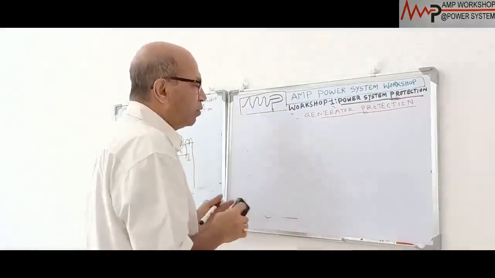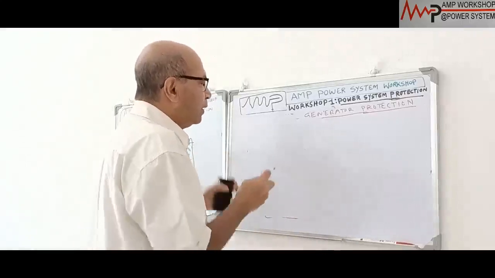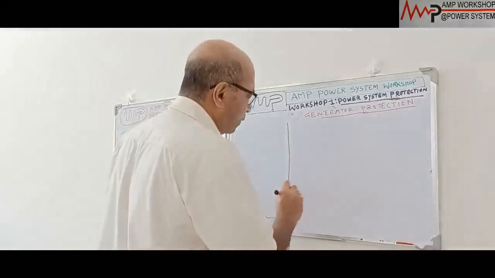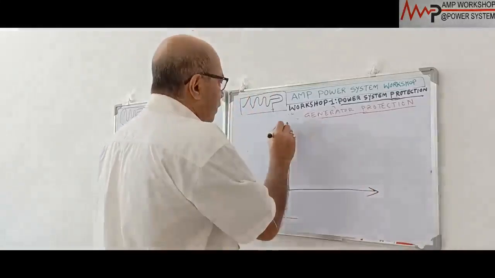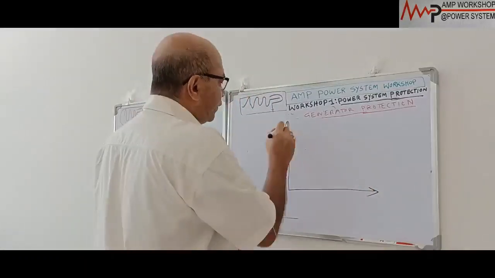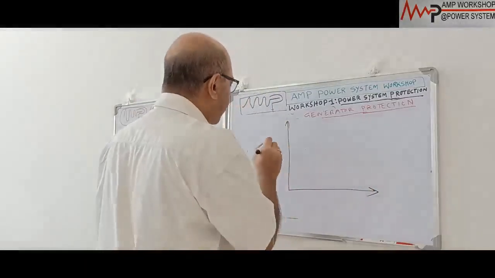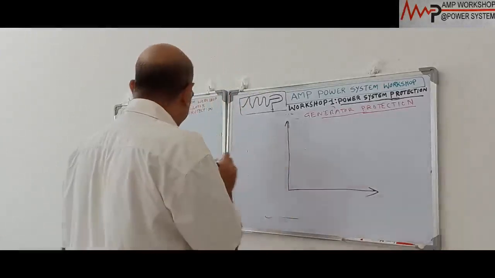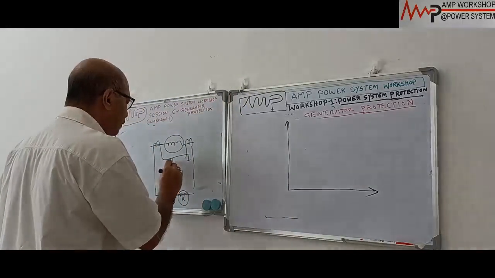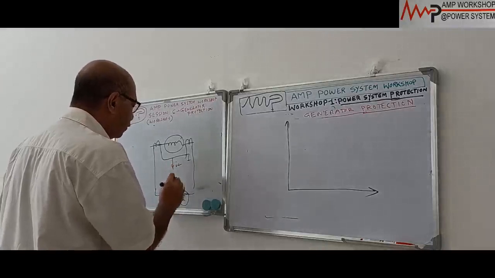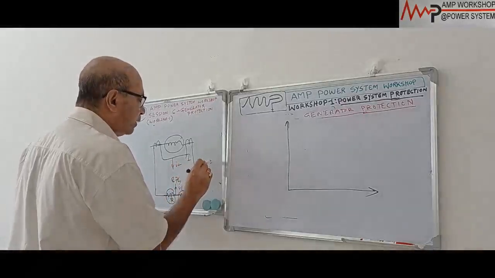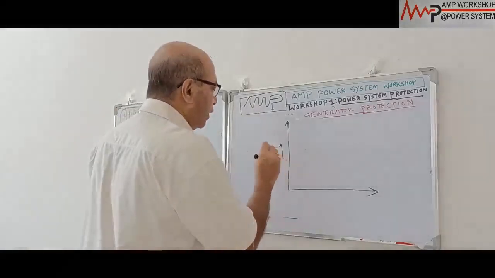I am drawing the restraining characteristics. On this side we are putting the differential current, the current between these. Suppose this is I2 and this is I1. So the difference of current is I1 minus I2. That is what we are plotting this way.